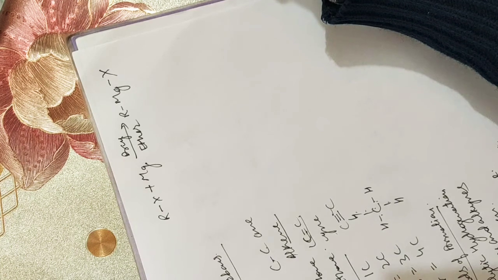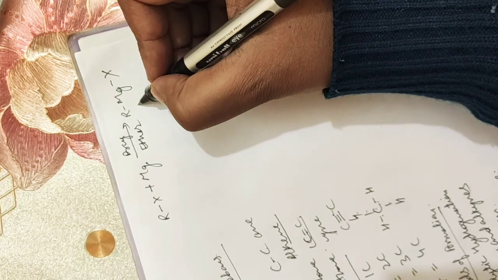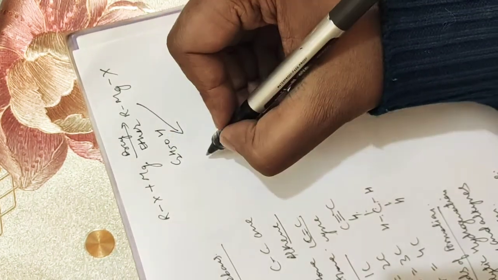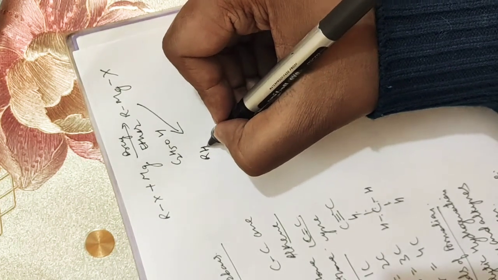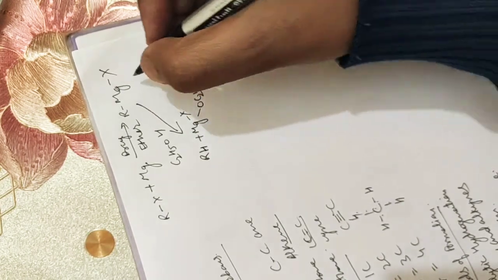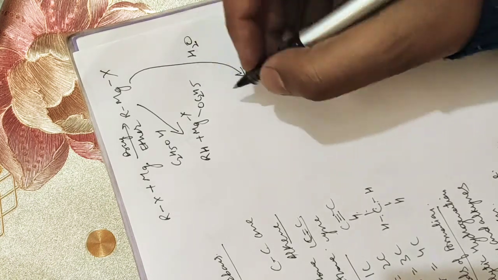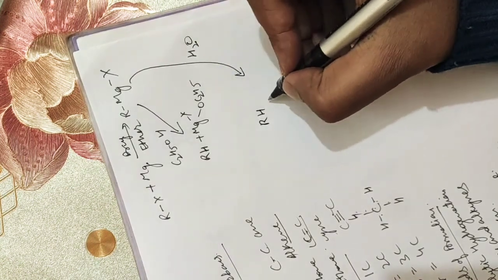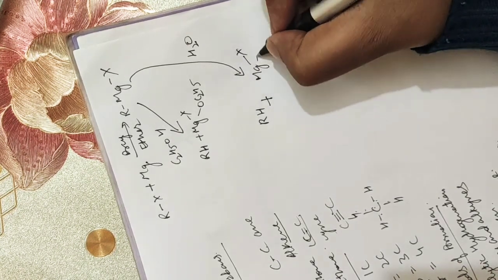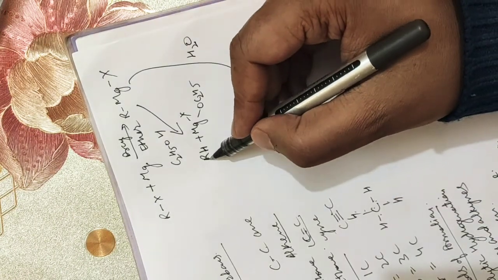And further, when this Grignard reagent is treated with ethanol, C2H5OH, it gives rise to the alkane RH plus MgXOC2H5. Or when it is treated with water, H2O, this Grignard reagent will form the alkane plus this compound. So RH means R is the alkyl group.